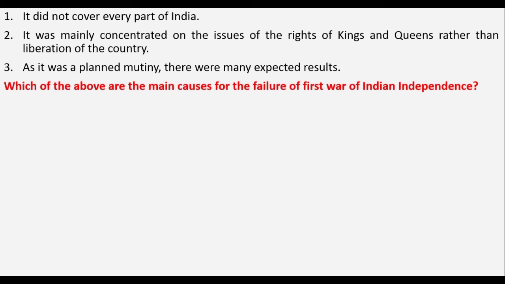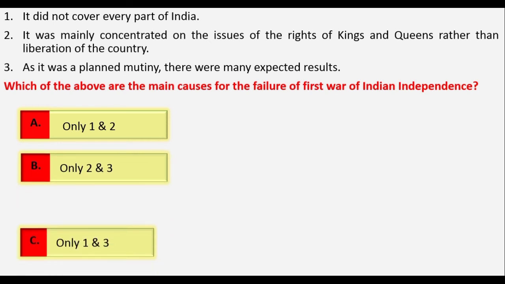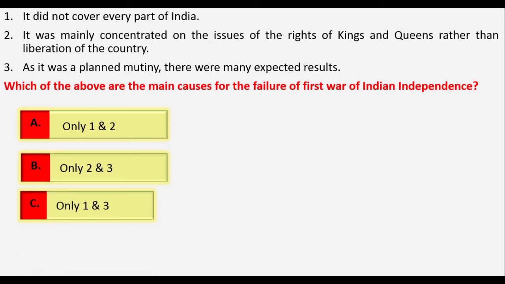Yes, this is also a true statement. The third statement says this war was a planned mutiny, and there were many expected results. This is a wrong statement, as this war was an unplanned mutiny and there were many unexpected results. Therefore, statement 3 was wrong. He is asking for the correct statement. See the options: only 1 and 2, only 2 and 3, only 1 and 3, and all of the above statements are correct. Yes, only 1 and 2 are correct, and the third statement was wrong. Therefore, option A is the right answer.